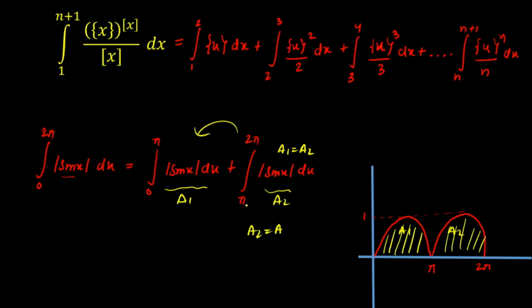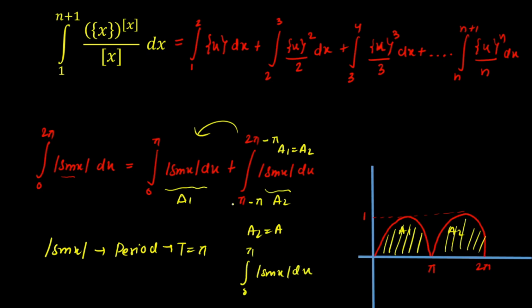But one more thing I observed here is, since |sin x| is a periodic function with the period T equal to π, as you can see. Now if I calculate this integration, in the lower limit if I subtract π and in the upper limit I subtract the same π, the period of the function, then the integration will become 0 to π of |sin x| dx, and that is equal to A1. So that's why these two are equal. That means I've learned one thing here: in the lower limit and upper limit I can subtract any integer multiple of the period of that function.